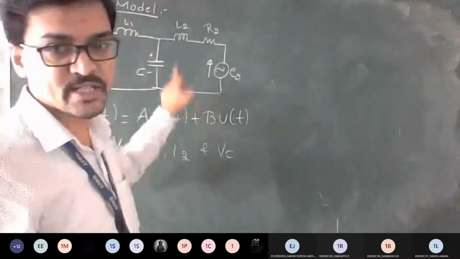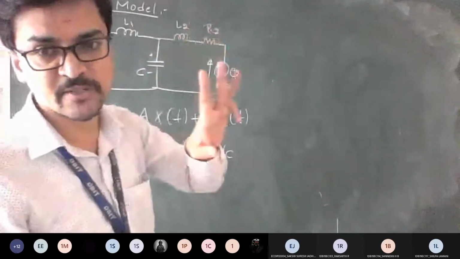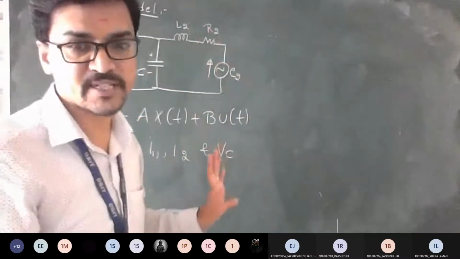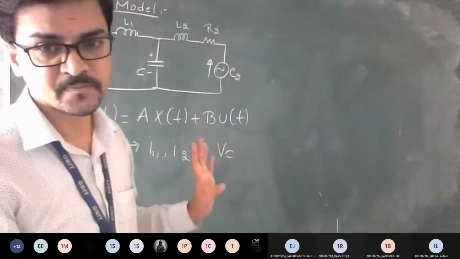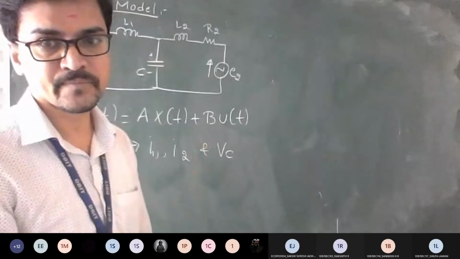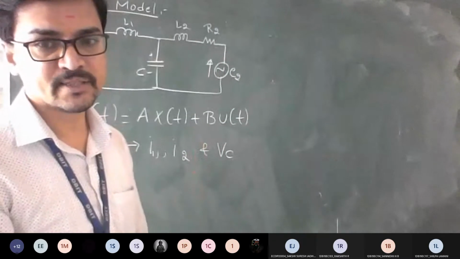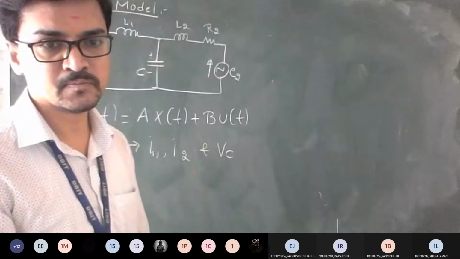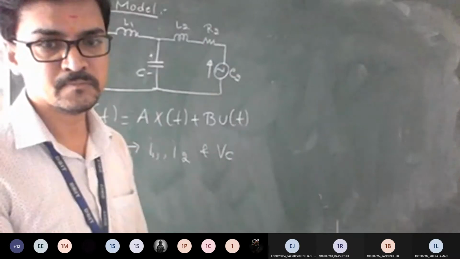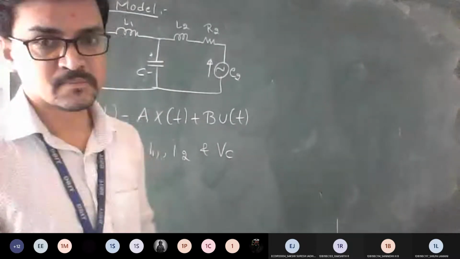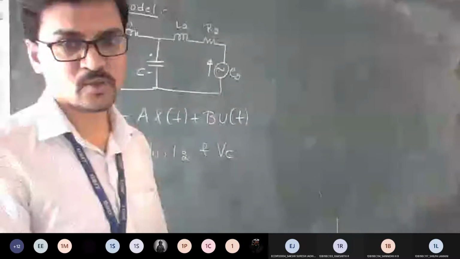Or you have 2 meshes and 1 node, so the combination is also 3. Or in the question itself they give 3. These are three possibilities. Am I clear till here? Am I audible, guys? Is it okay till here?